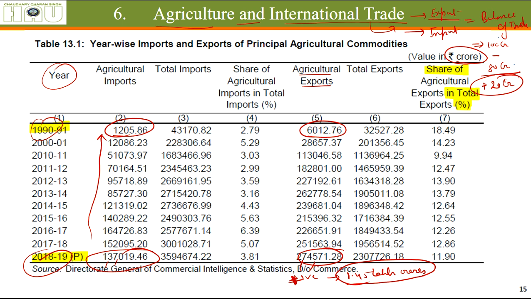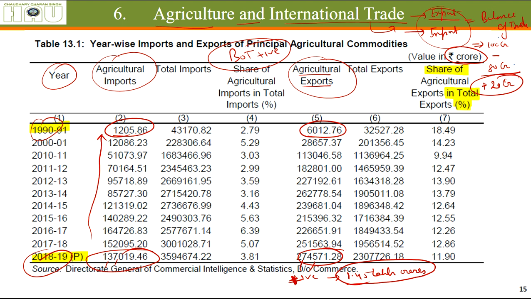That means we are earning more dollars than we are spending. This trade happens in terms of dollars. We'll be understanding how it happens in terms of dollars in the coming lectures. We will be talking about RBI. Whereas you can see agricultural imports and agricultural exports, the balance of trade is positive. That means agriculture is allowing us to earn money by selling agricultural goods to foreign countries.